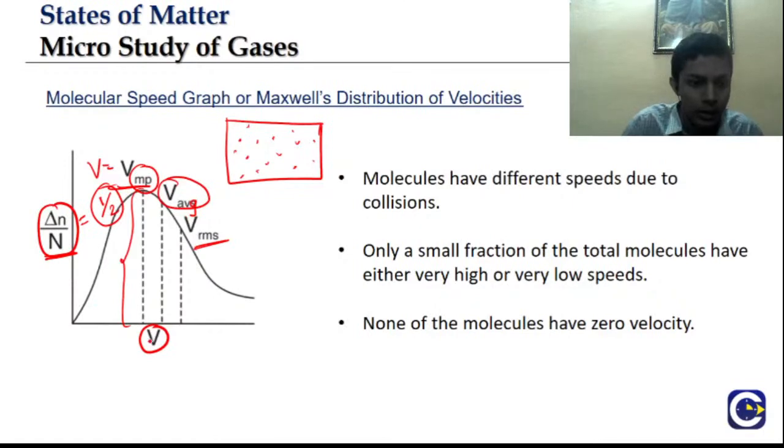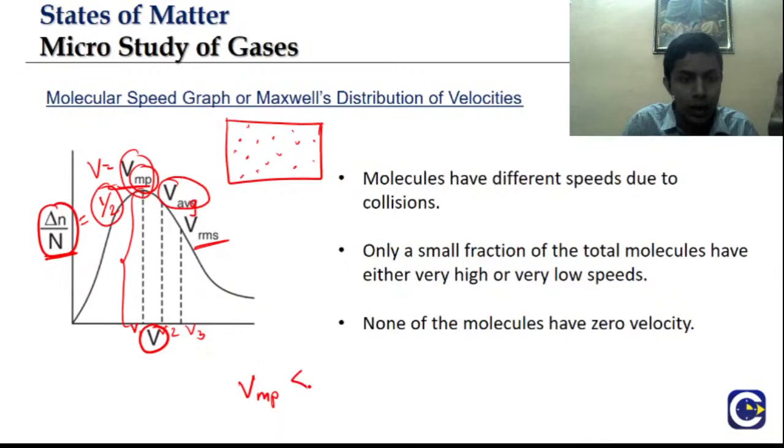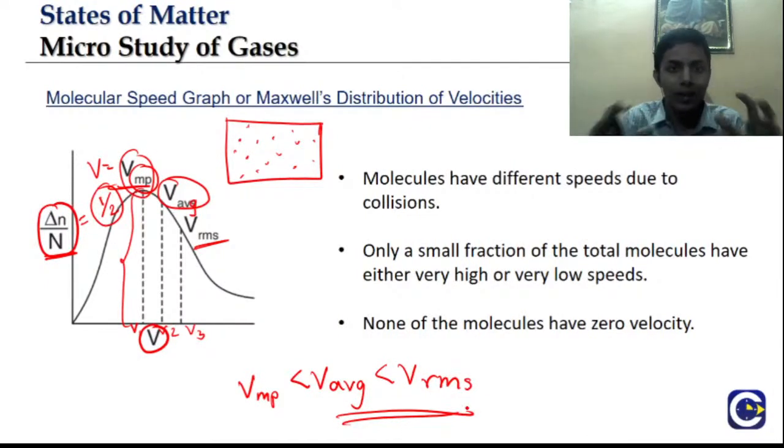If I call this V1, this V2, this V3, V1 is nothing but VMP, V2 is V average, and V3 is VRMS. Among these, V1 is least, that is VMP is least, after that V average, after that VRMS. So one thing is always clear: most probable velocity is the least, RMS velocity is the highest, and average velocity is in between.